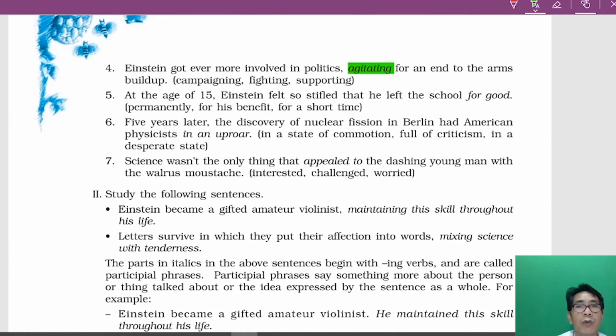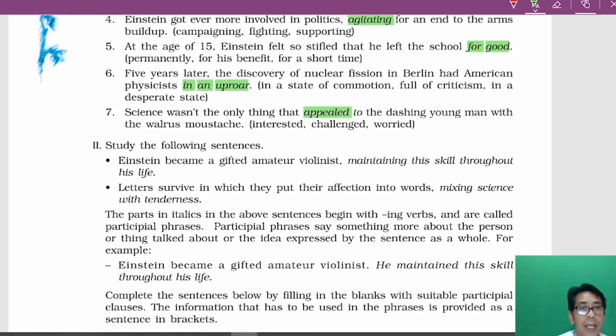So you have to find the substitute for the word agitating. You have to find the substitute for the word in an uproar, or you have to find the substitute word for forgot, and appeal. These are the things I want you to do.